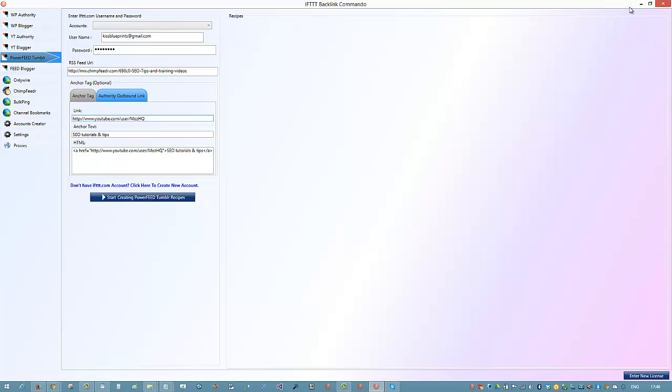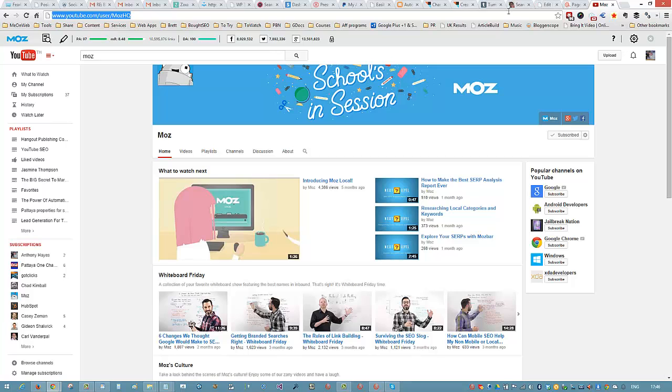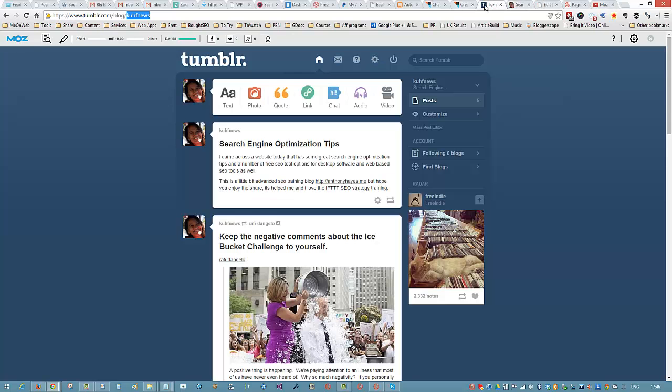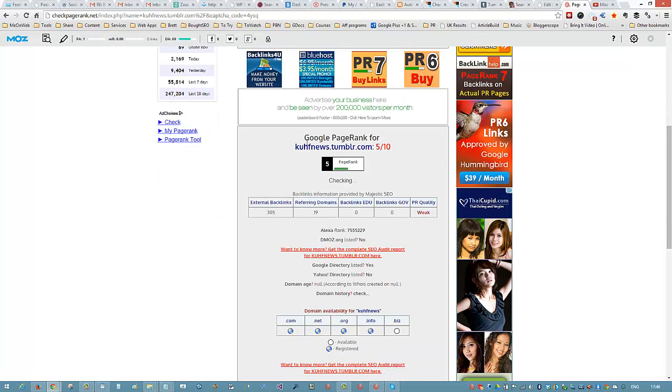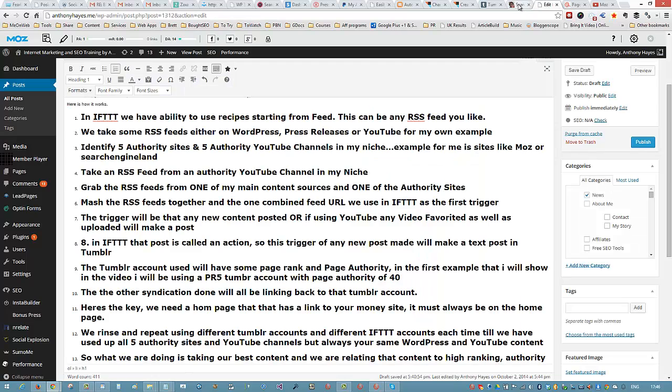Okay, now where the power comes from is partly from this and partly from using a Tumblr account that has got some domain authority. You can see here that this one has got some page authority actually. So let's go to the actual blog page here. You can see here it's got page authority 40. Okay, and you can see here that it's got page rank. You can see it's the same URL, page rank 5 out of 10. Okay, I bought this for I think about 175 bucks, 150 bucks, I can't remember exactly.